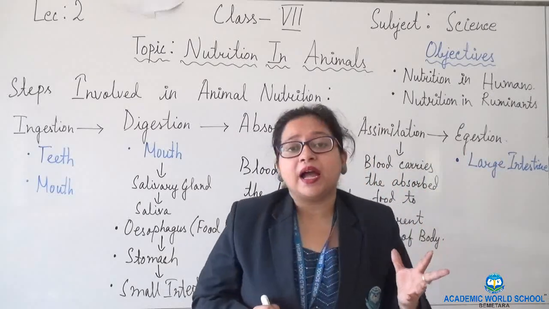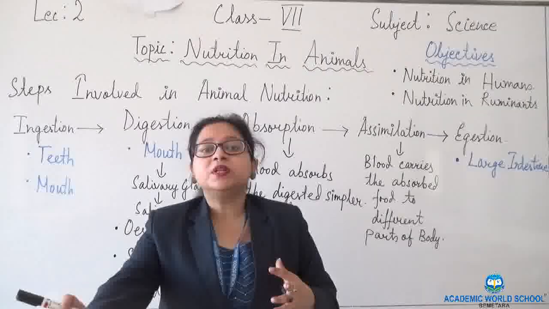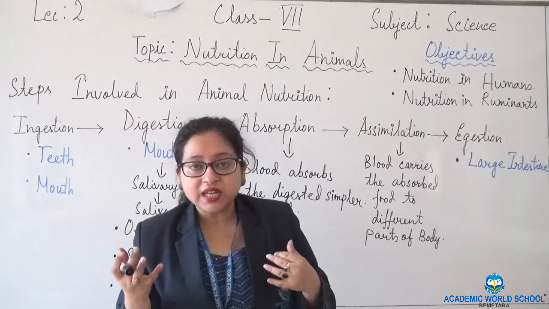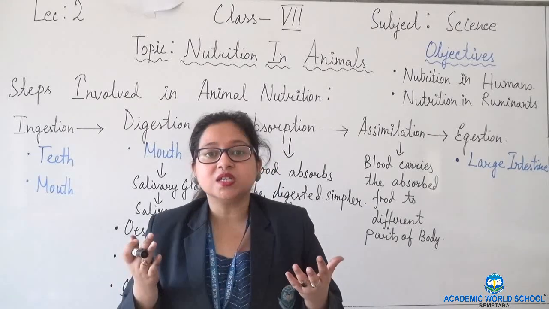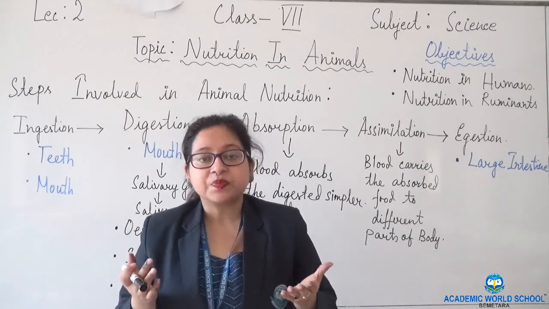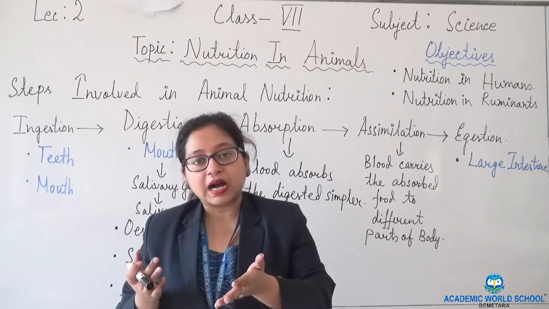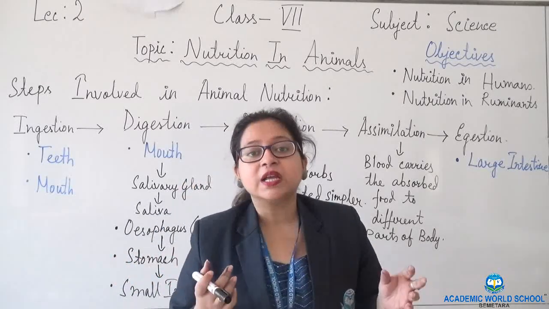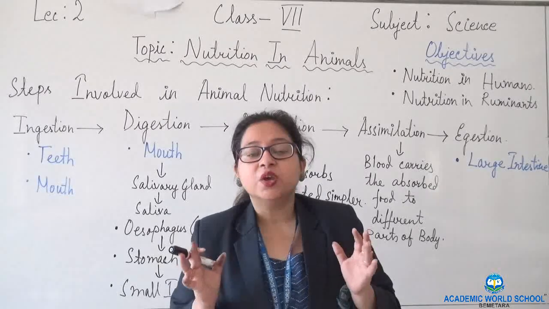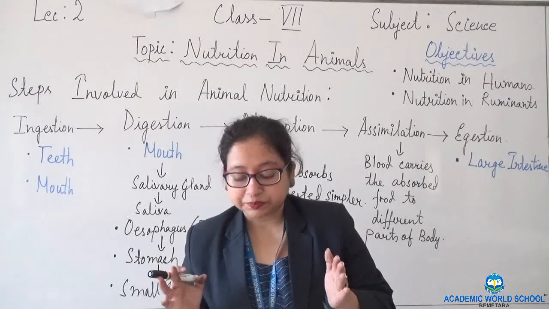As the water and salt are absorbed, the unwanted liquid part becomes semi-solid, which is known as feces.